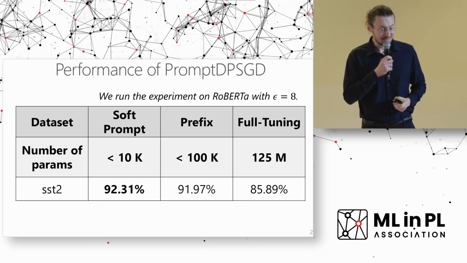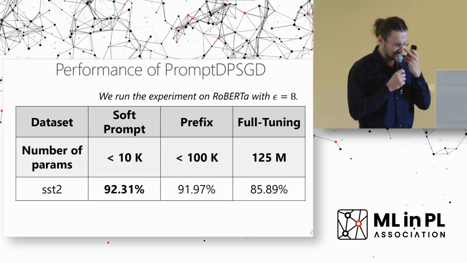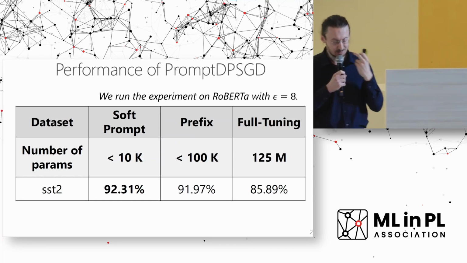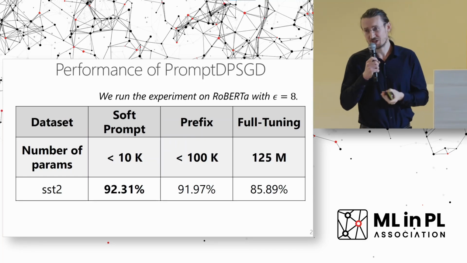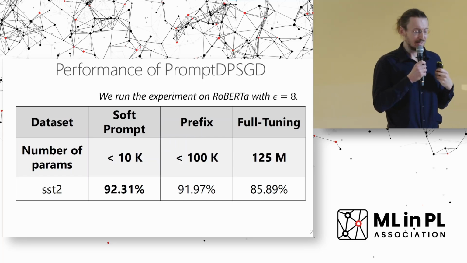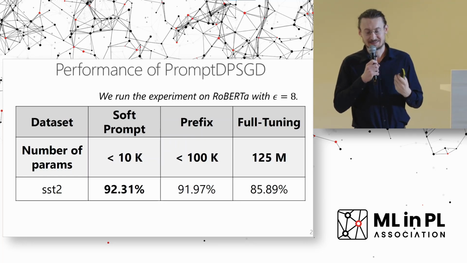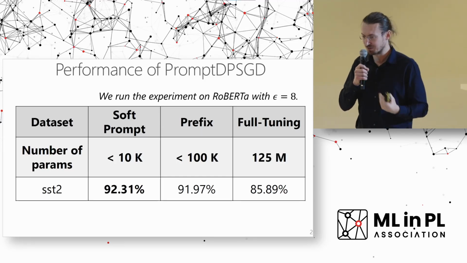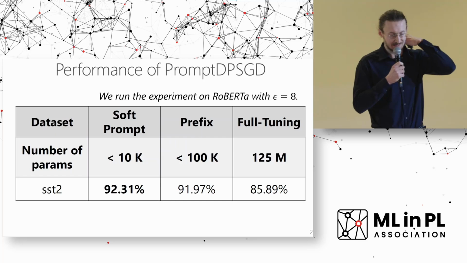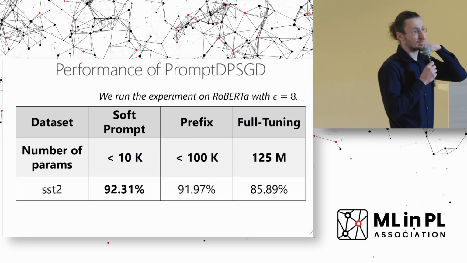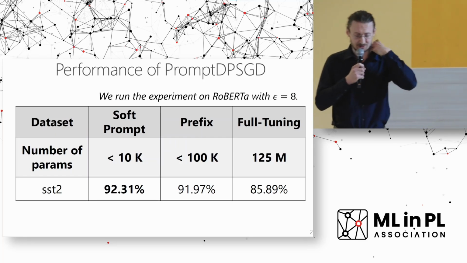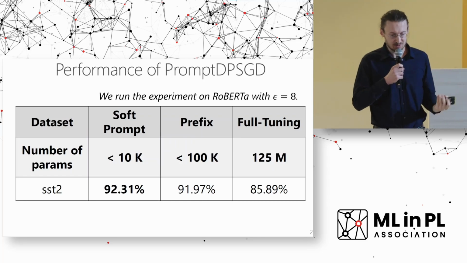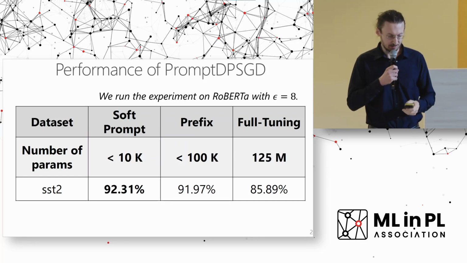Here I show the performance on what is called SST2, which is a standard NLP benchmark for classifying text, in this case sentiment analysis, whether a given text is positive or negative, and the text in this case is movie reviews. What we observe is that our soft prompts work much better than full fine-tuning.